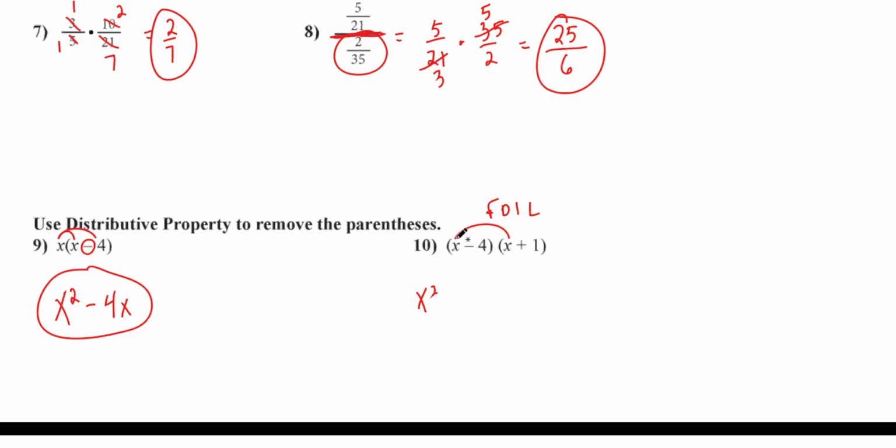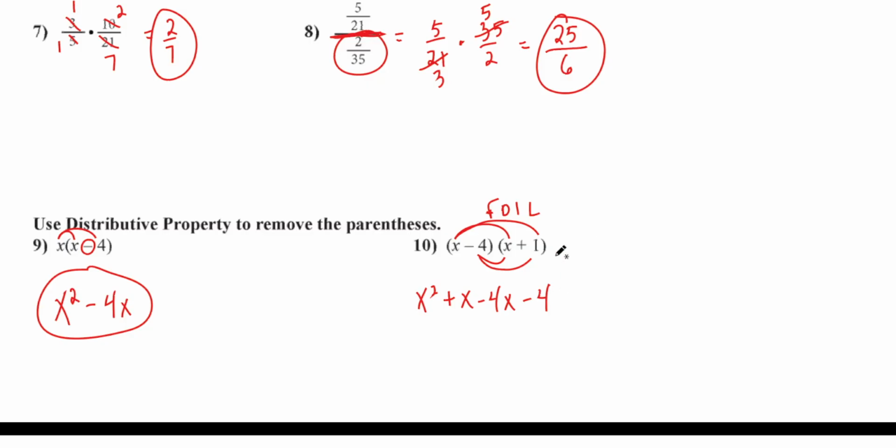And then I do the outside terms, that's these two right here. Multiply those together. What's x times 1? 1x, or just x. You can put the 1 there, it's fine. Let's do the inside. These are the two inside ones. Multiply those together. Negative 4 times x, negative 4x. Then the last terms would be these two right here. Again, it's a minus 4, negative 4 times positive 1, which is negative 4.